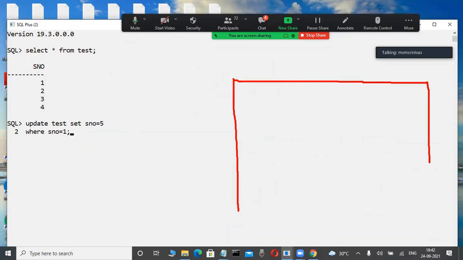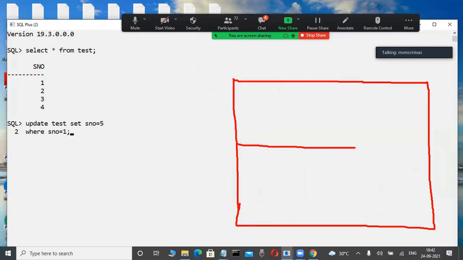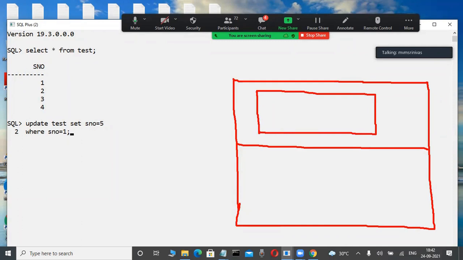In the memory area or the hard disk? Very good, in the memory area, because any update, delete, insert, select command is executed in the RAM memory area. Okay, in this RAM memory area only, it will be executed. Now what happened? Observe it here. Very important.